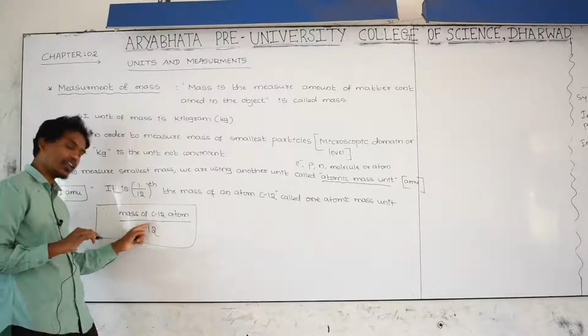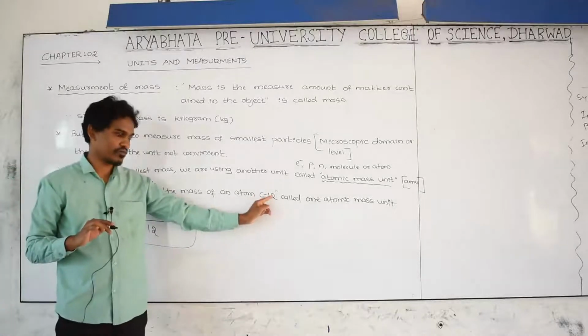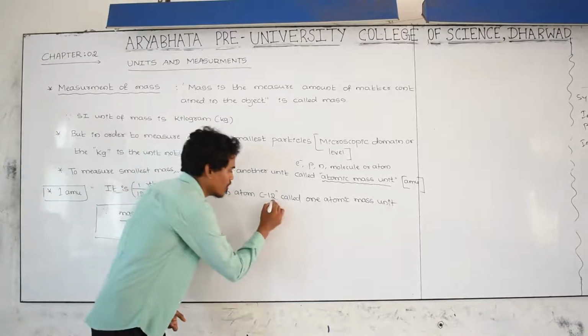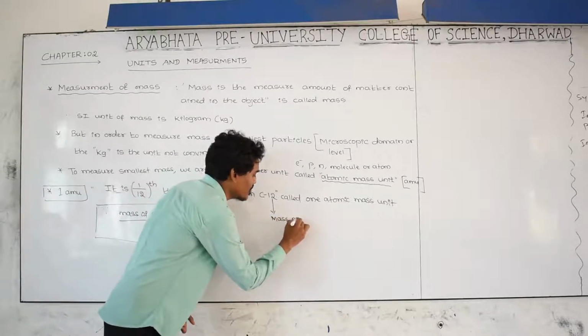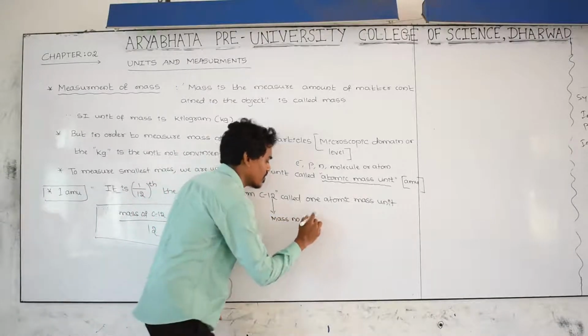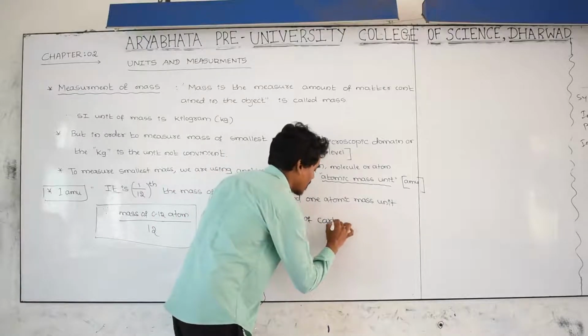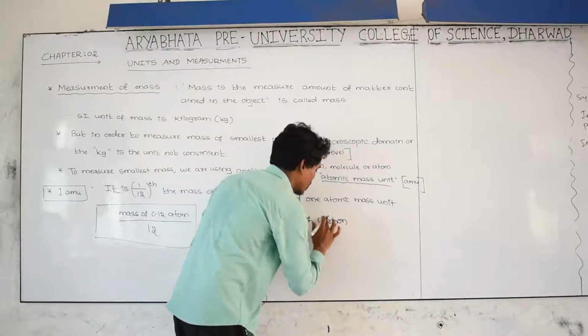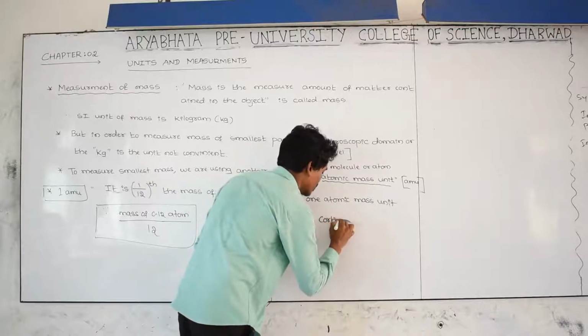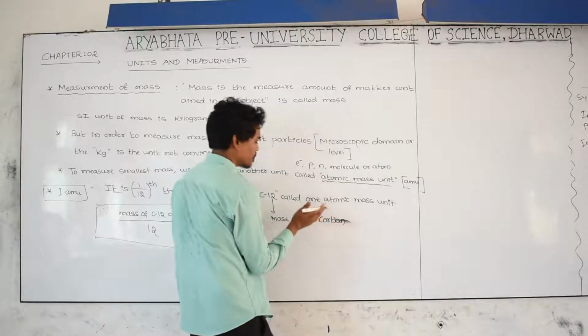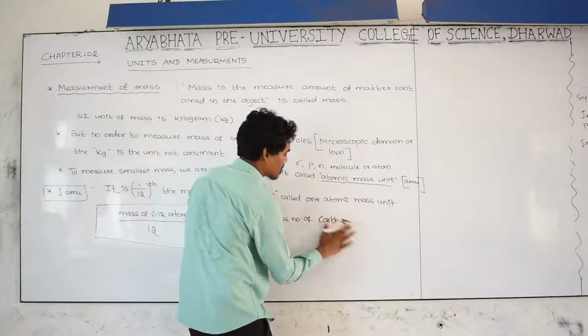Why? What is 12 here? 12 is nothing but the mass number of carbon.